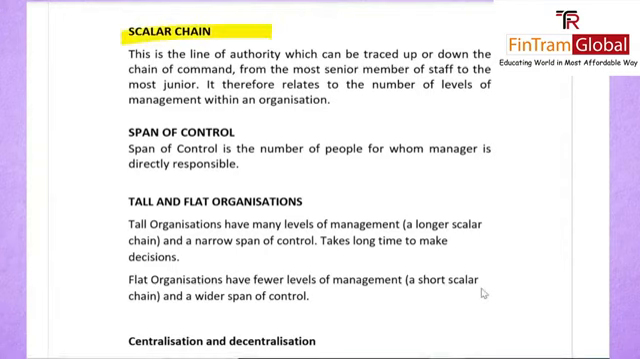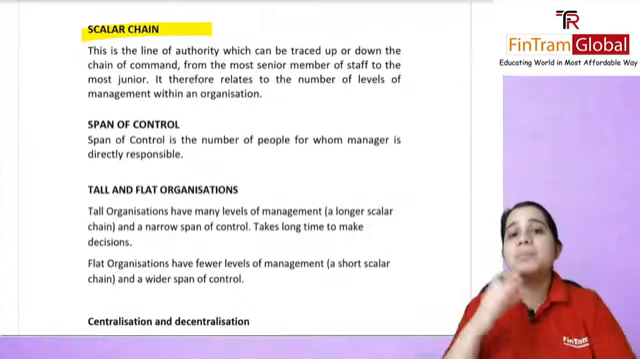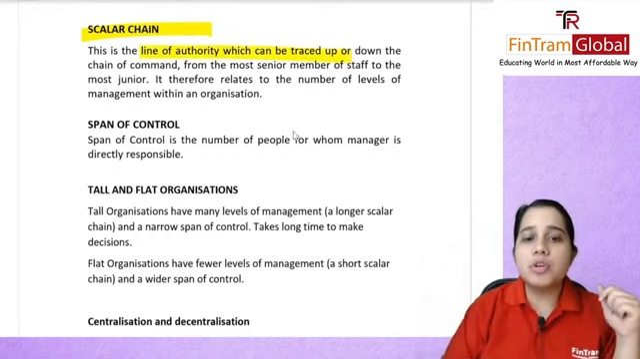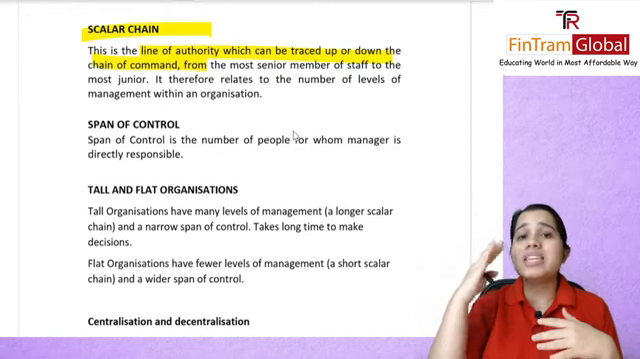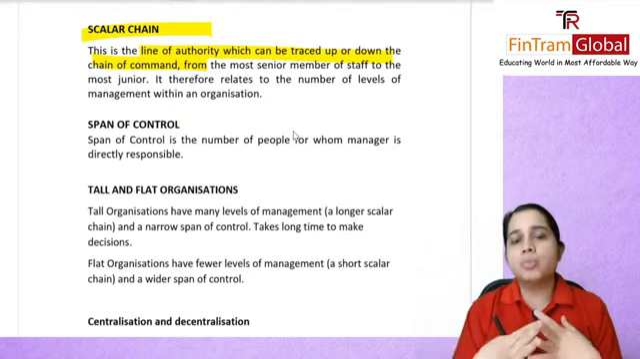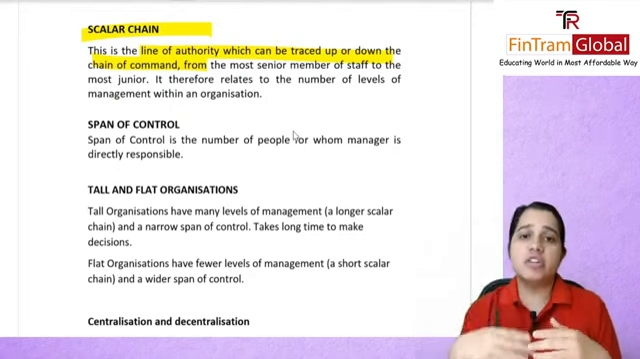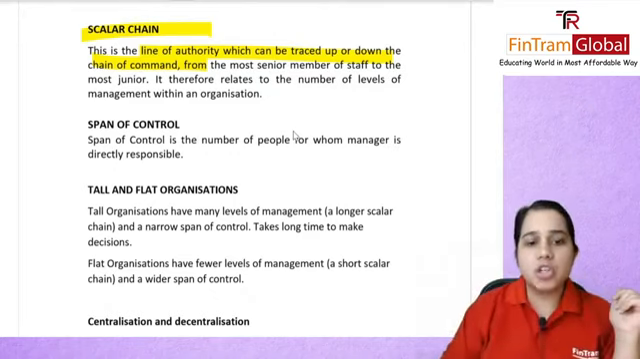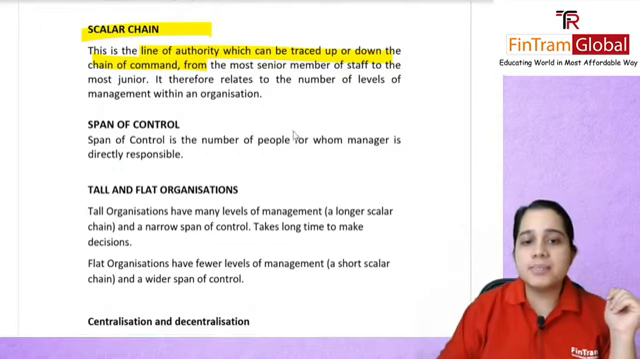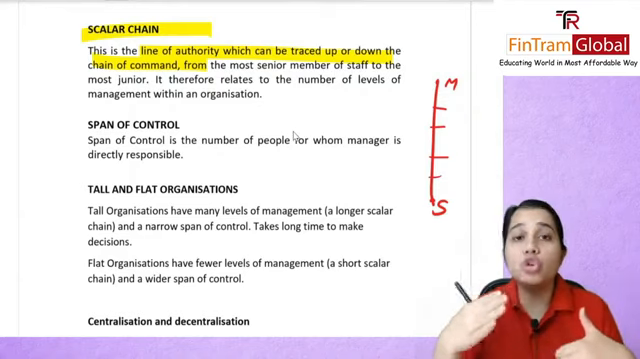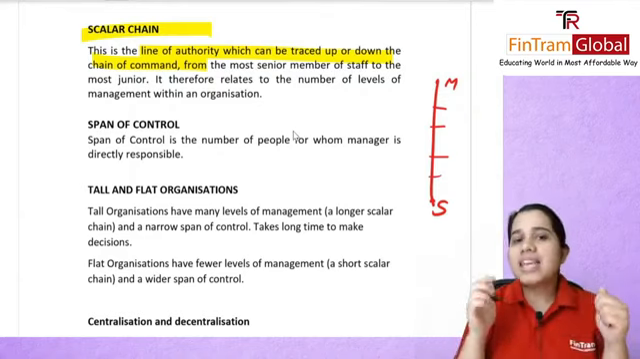Next, we will talk about the scalar chain. Now, what is scalar chain? This is basically a line of communication which is followed. This is the line of authority which can be traced up or down the chain of command, basically from your most senior member to your most junior member. So, let's say I'm a staff and I want to communicate to my manager, then I'll probably have to go through a chain, right? I'll go to my supervisor, he'll go to my AM, and then probably the manager. So, that is known as your scalar chain. It refers to the number of levels of management within an organization. So let's say if I'm a staff here and this is the manager, so there will be so many levels that I probably have to go through in order to communicate to that person. So that is your scalar chain.